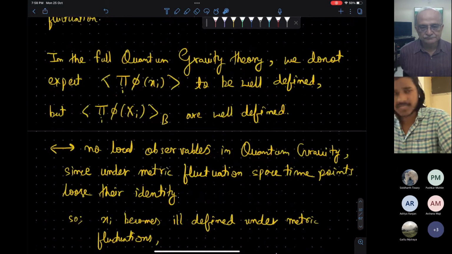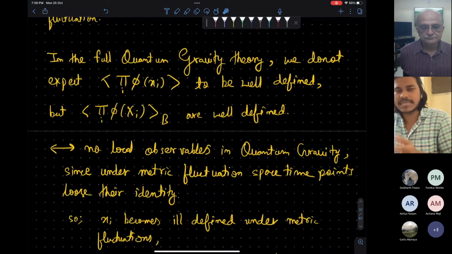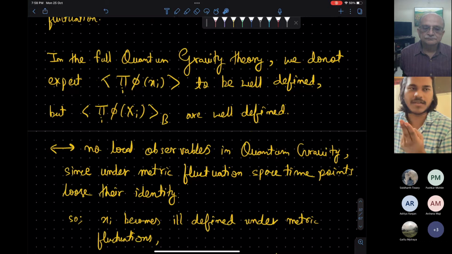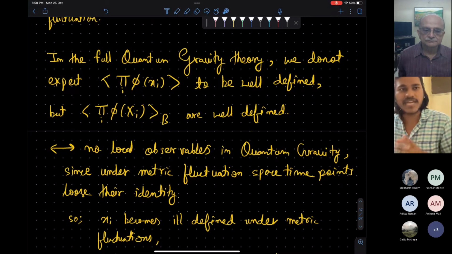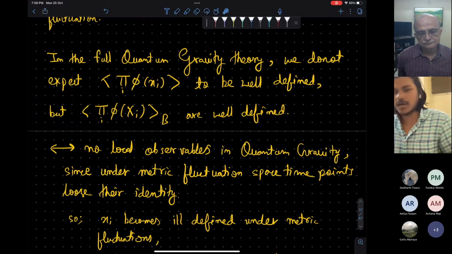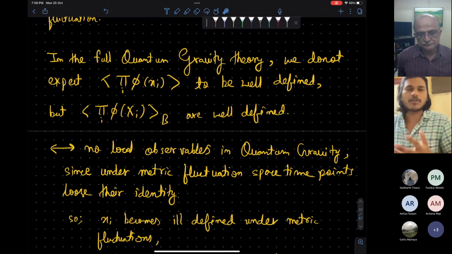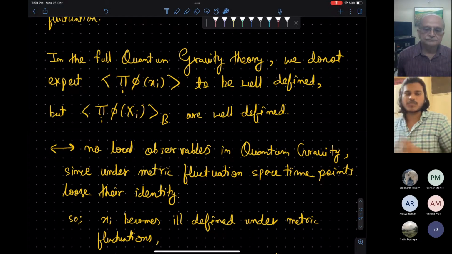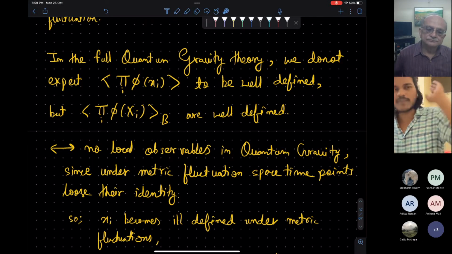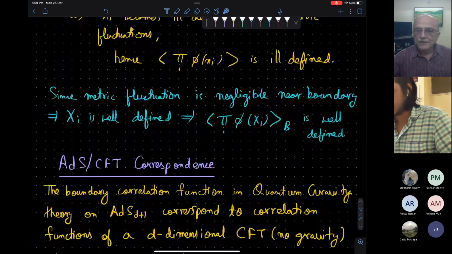In general, I will establish the correspondence at the 2-point function level. To fully prove the AdS/CFT correspondence, we should show that the n-point correlation functions are in correspondence with each other for all n. But till now, we haven't proved it. AdS/CFT correspondence is not proven. It is a conjecture. We have checked a lot of examples and it works, and at this stage, we expect that this is indeed true. So when the calculation becomes hard on the gravity side, we do it from the CFT side. I will describe how that works.